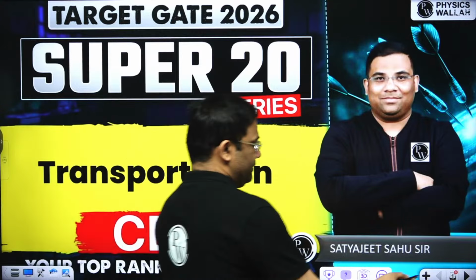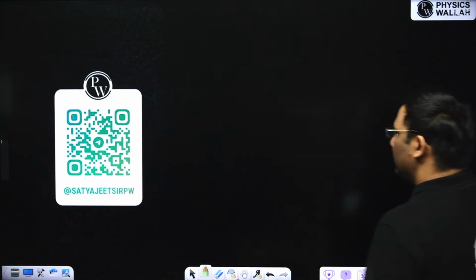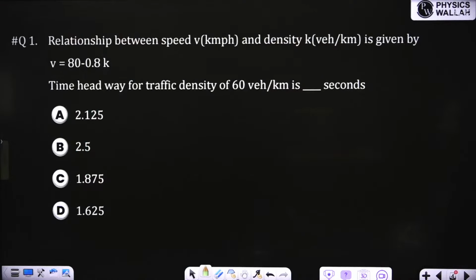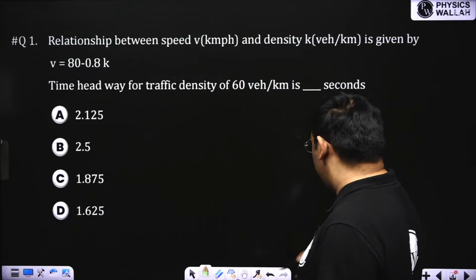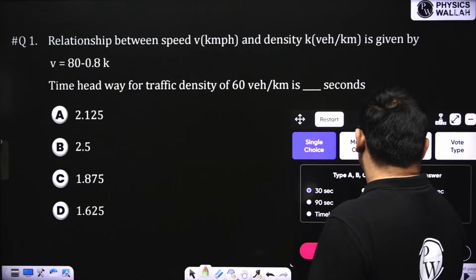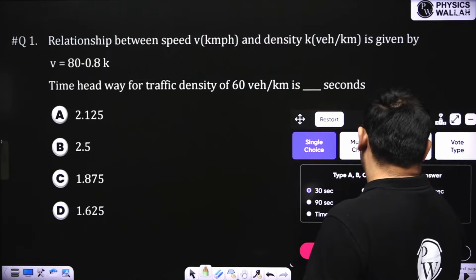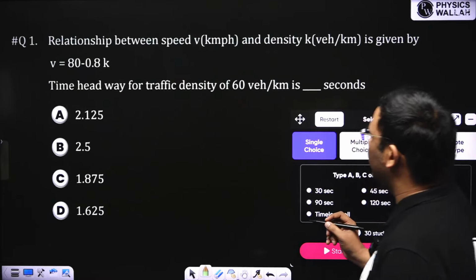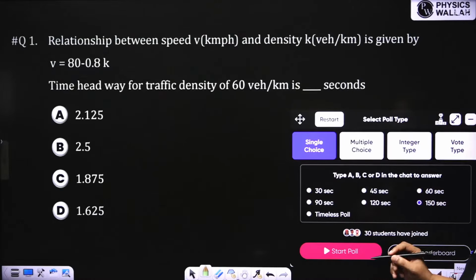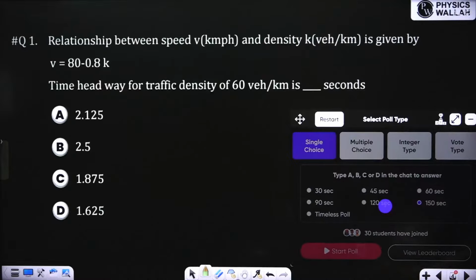First question is this one. This is the first question from traffic engineering. So please solve this question and mention the answer in the comment section. I'll be giving you 2.5 minutes.